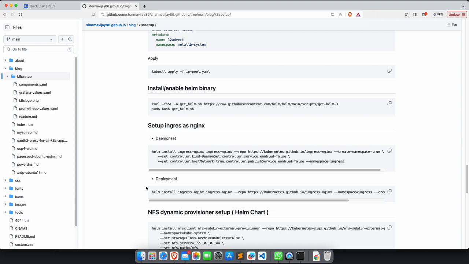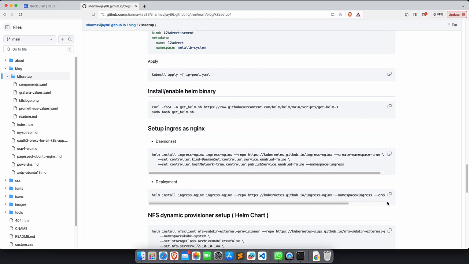In the daemon set option, the ingress controller deploys on every worker node as a daemon set. So when you are creating any ingress and you need to create a DNS entry, you can put all the node IPs in your DNS, each as an A record. So if one node goes down, your ingress application will not be impacted, right? So that's one thing we can do with the daemon set. The deployment option requires a load balancer IP. So if I do the deployment with the deployment option, I think it will give us a good insight into our Metal LB option also.